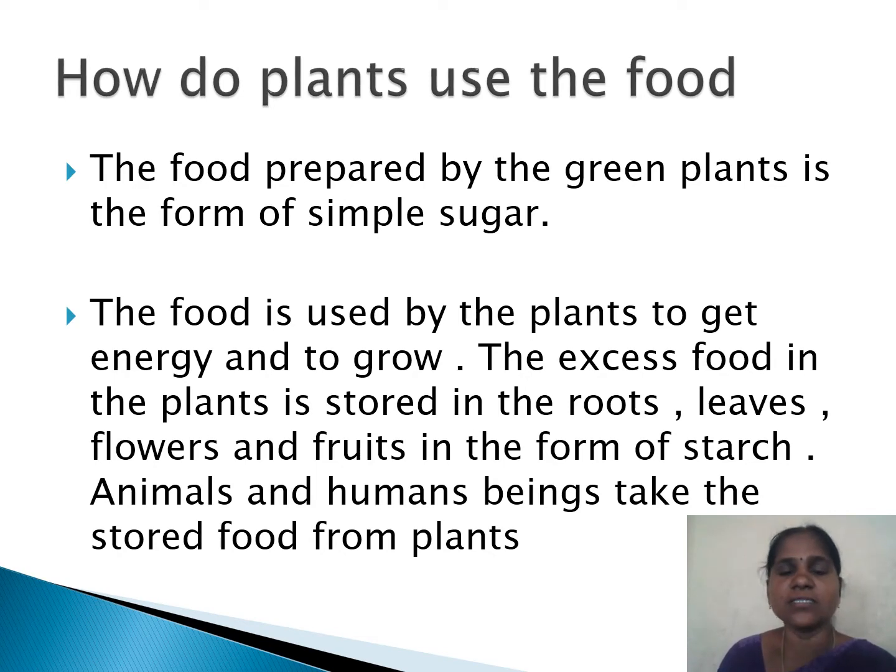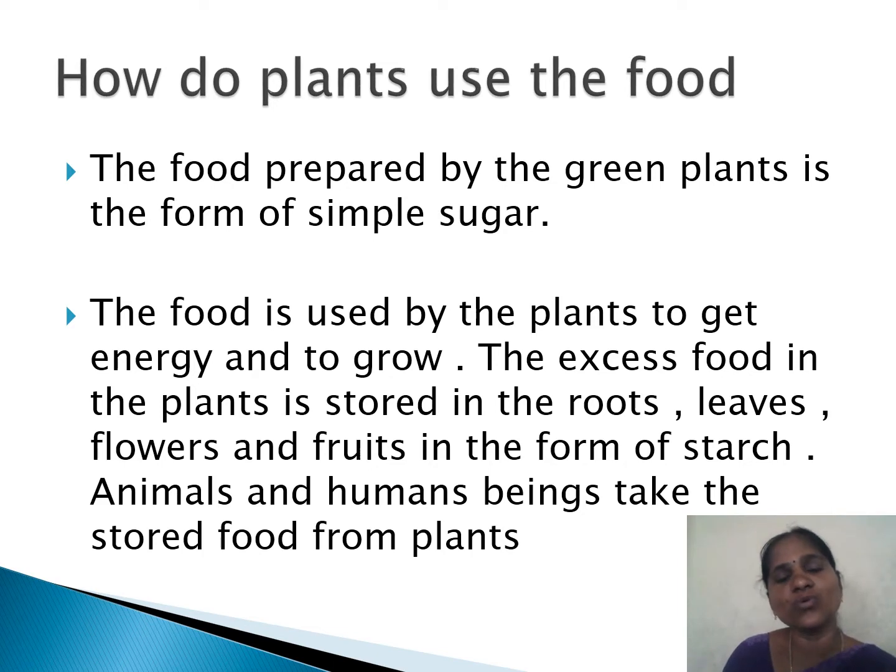The first thing is that plants use this food for growth and development. Plants are growing, so for this growth and development, plants need food. The next thing is that plants also need energy.